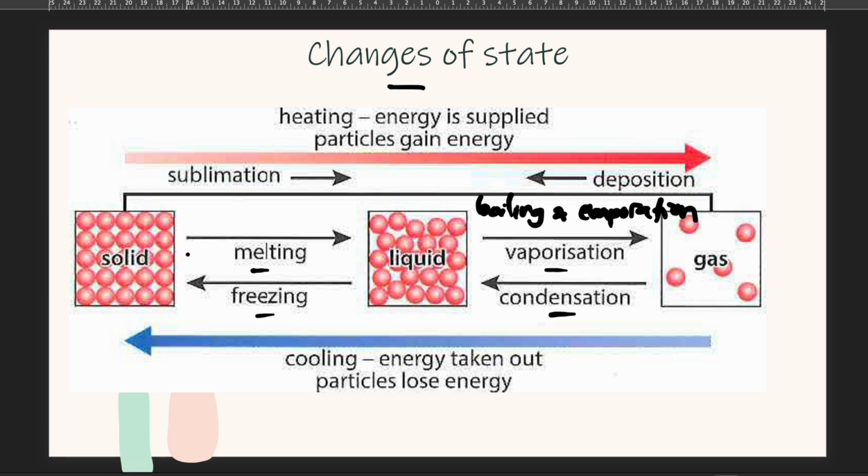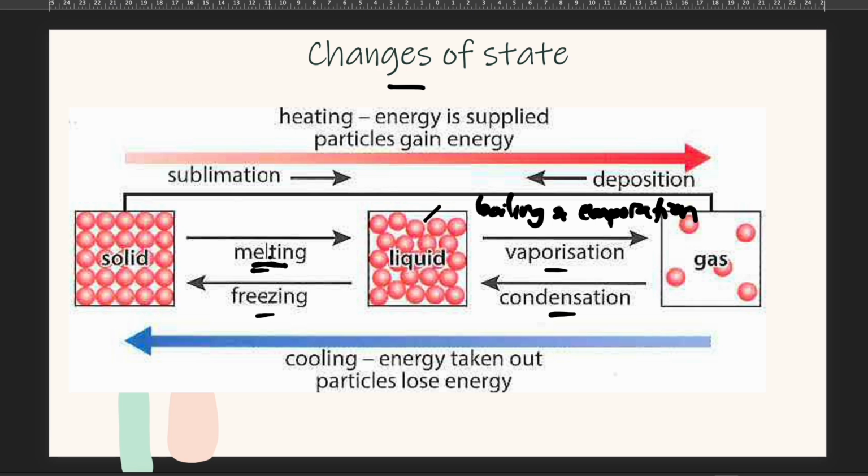When energy is transferred into solid particles in the form of heat, the thermal energy becomes kinetic energy for the particles. The particles that were only able to vibrate before are now able to move around each other because the kinetic energy increases. And the process is called melting.